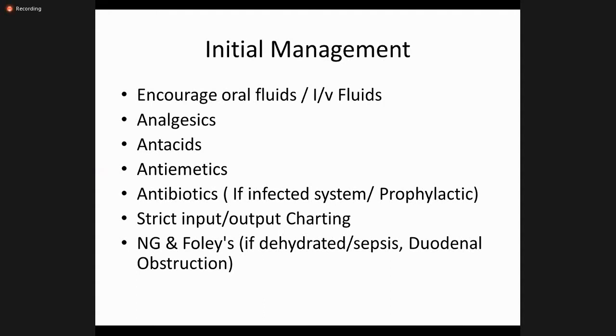But if you suspect there are chances of infection, and an obstructed system can be infected at any time, then you can give antibiotics. Input output charting is very much important, because these patients are prone to develop renal insufficiency, renal failure, acute kidney injury. So you always have to check the urine output, and if the patient is not able to calculate it, or is not in good state, you can pass a Foley's catheter.